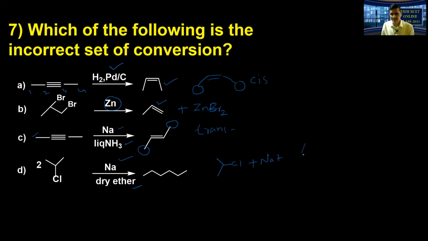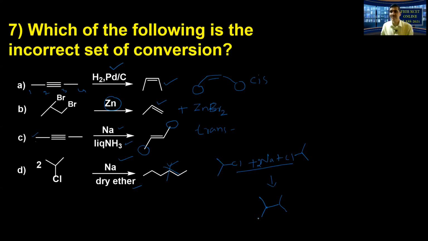Plus I write that thing in the same fashion. Look at this. So removal of NaCl will be easier. I take 2 Na here. So now I write the product. The two alkyl groups in the same branching form must join. Here they have said hexane forms. This is the wrong product going to be.